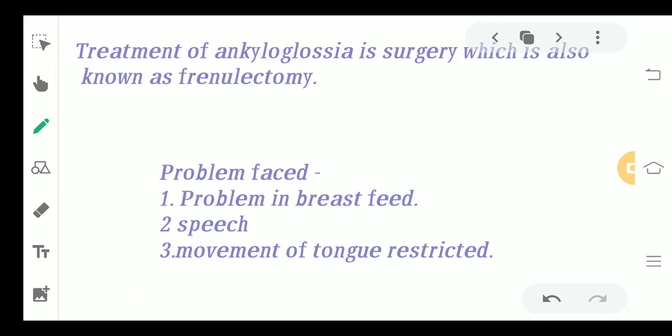Now treatment of ankyloglossia is surgery, which is also known as frenulectomy. So you need to remember this term. What we do very easily in sterile conditions is break or cut this junction, and this is a very minor surgery.